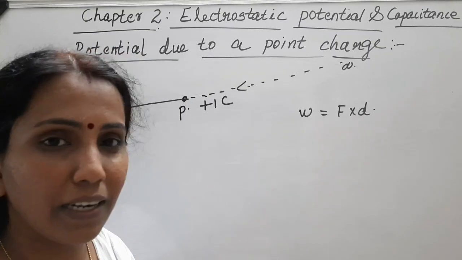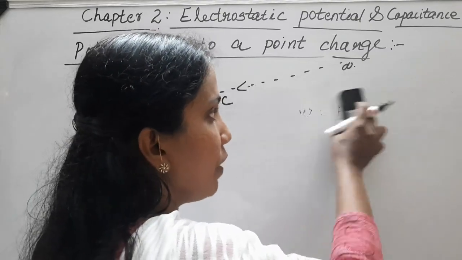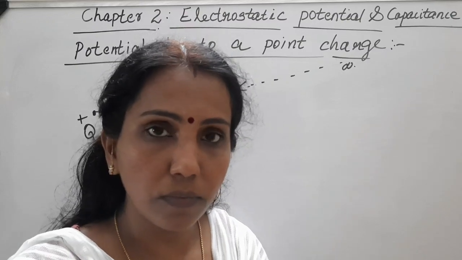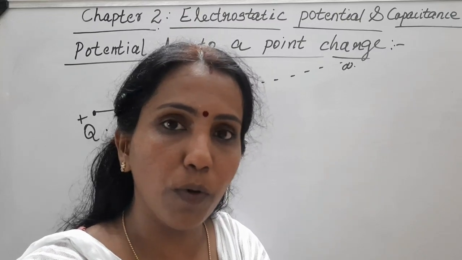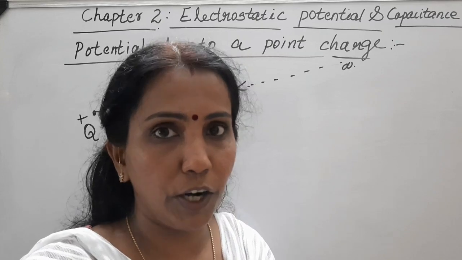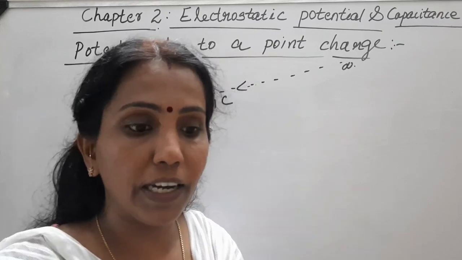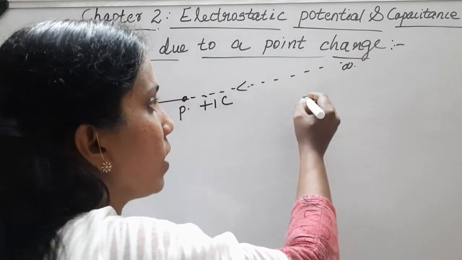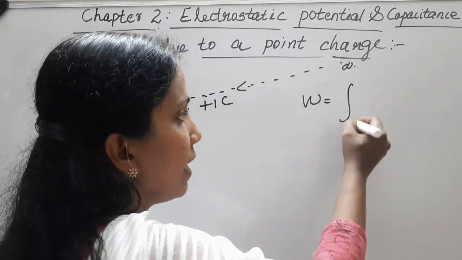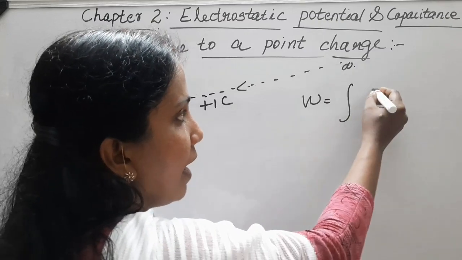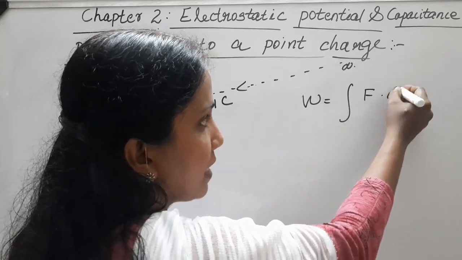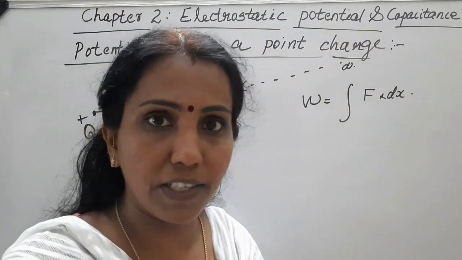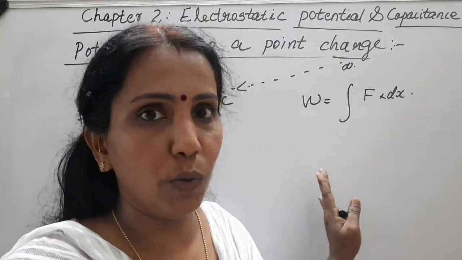So we cannot directly use this equation. Instead, we will use which one? Work done by a variable force. How will we find work done by a variable force? You need to apply the method of integration. By the method of integration, we can find the work done by a variable force. So work done by a variable force is an integral, some limit will be there, then we will find F dot dx, or F dx, like we discussed last year. The same way we will do it here.